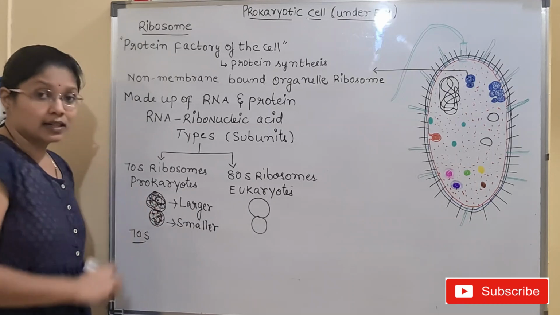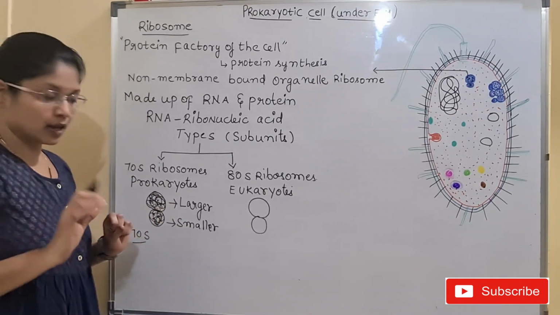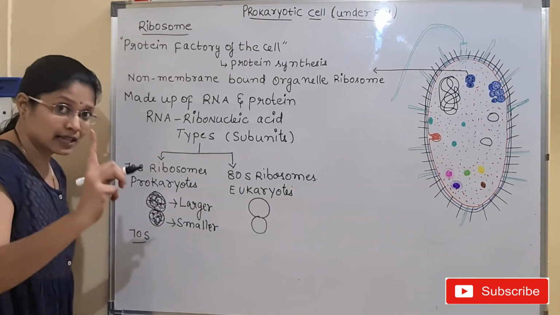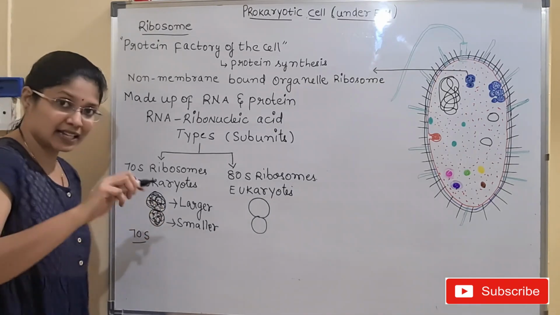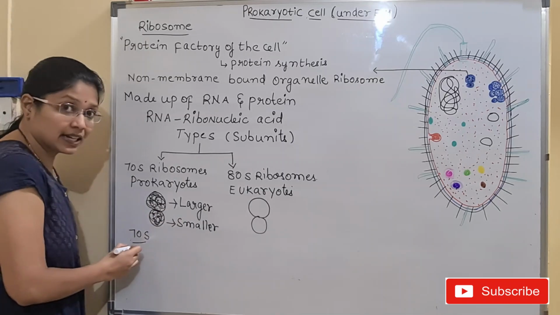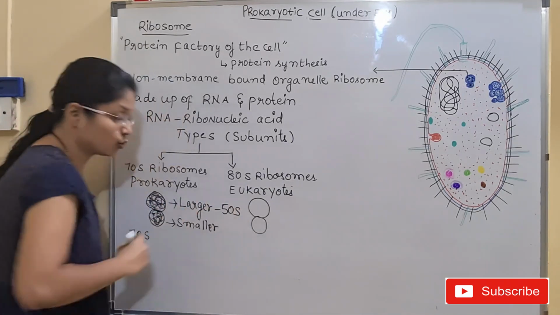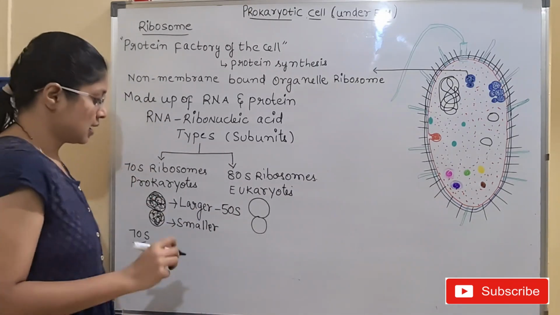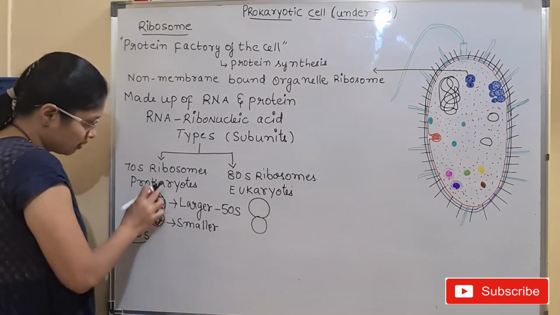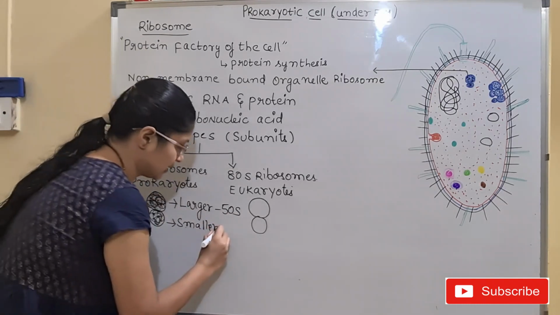These subunits are detachable. They can be separated from each other. When they are present together, they are known as 70S, but when they are detached from each other, the larger subunit of the 70S ribosome is known as 50S. And the smaller subunit, when it is detached from the whole ribosome, we call it 30S.